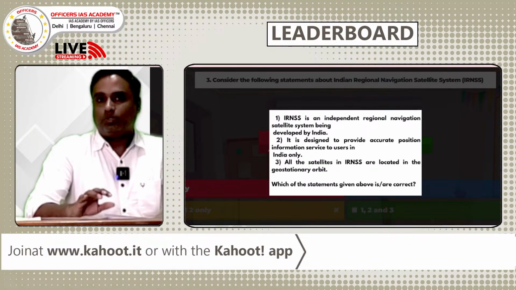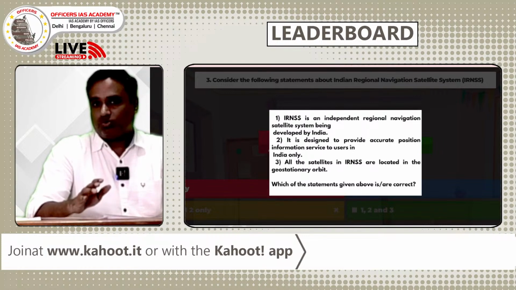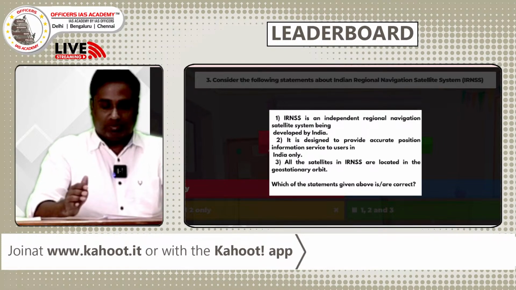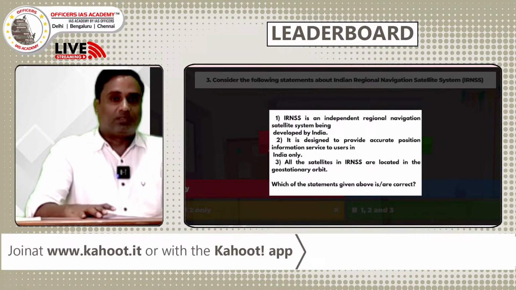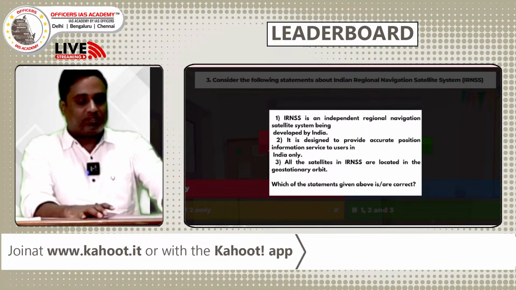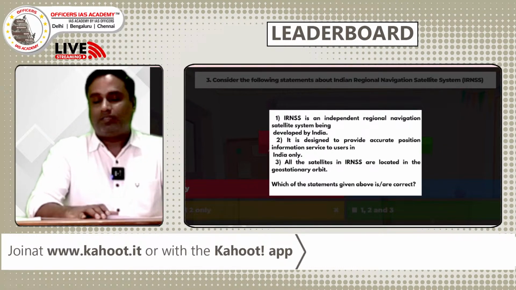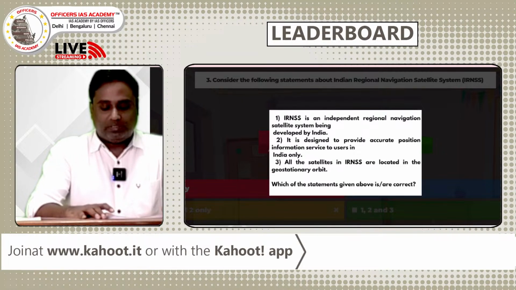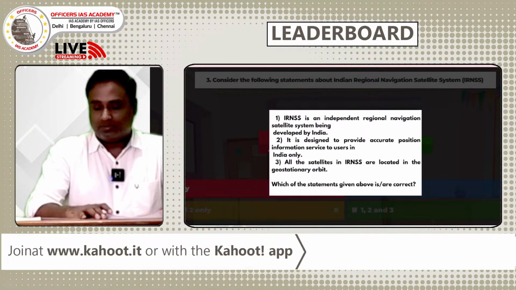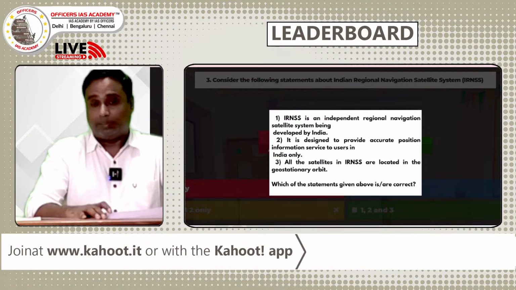No, not only the users in India. It covers 1,500 kilometers from its boundary. And the third statement says all the satellites of IRNSS are located in the geostationary orbit. No, there are 7 satellites, 3 are in geostationary and 4 are in geosynchronous orbit. So the second and third are wrong, only one statement is correct.